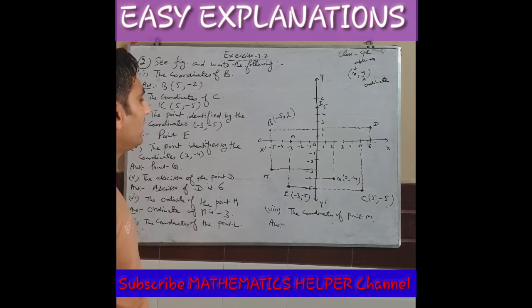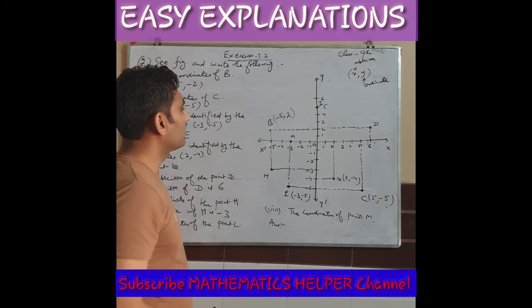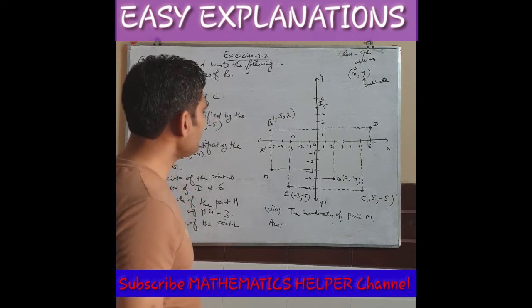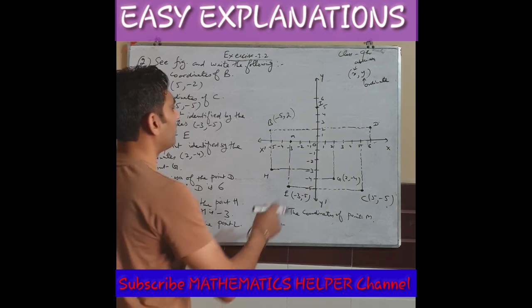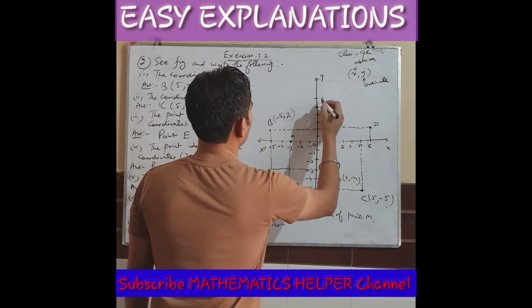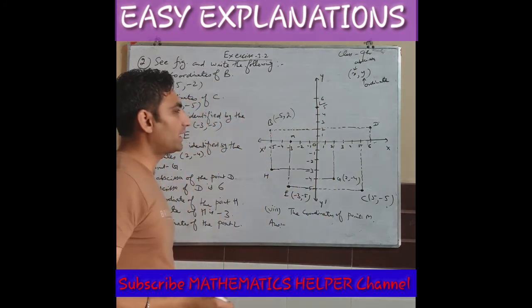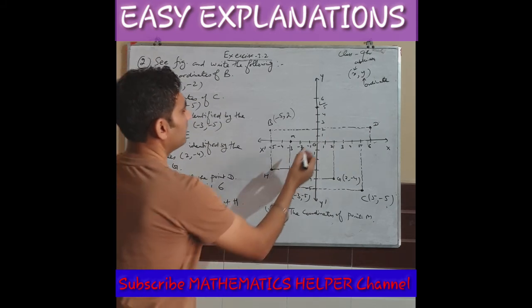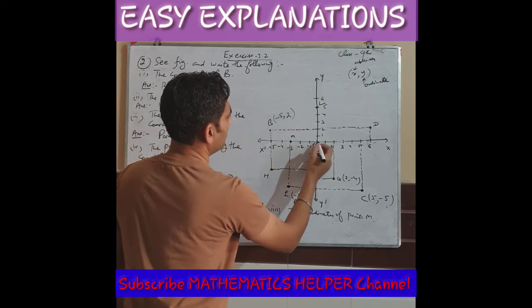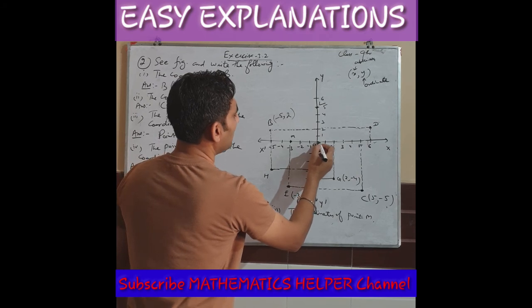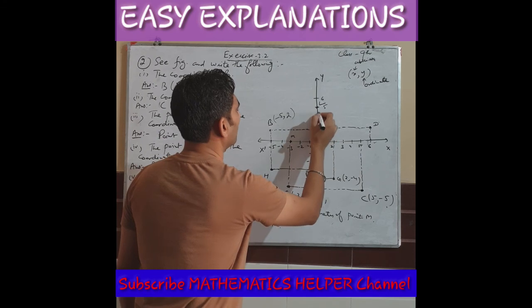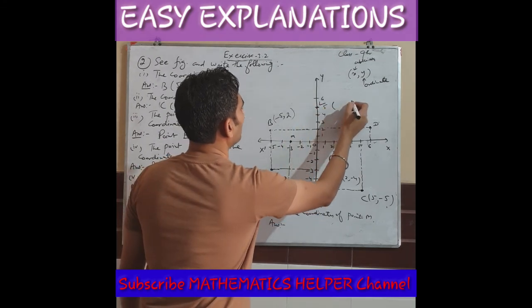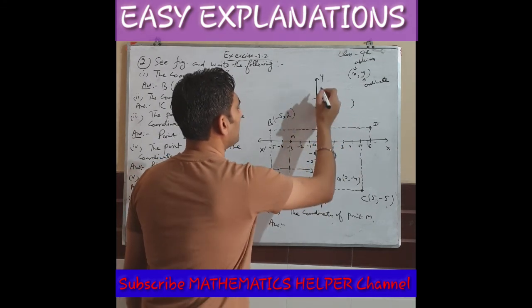Where is point L in this diagram? Search for point L. You have to find L, then only you can mark the coordinates of point L. This is point L. What are its coordinates? L is on the y-axis, so you don't need to move in the right or left direction. Only upward: 1, 2, 3, 4, 5. So you are going up to height 5 on the y-axis.